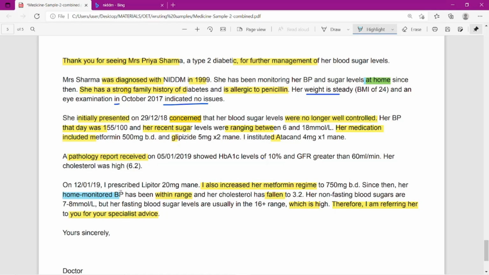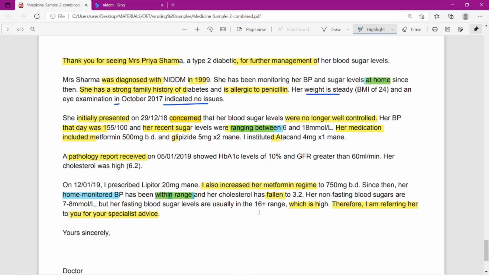Okay, at home monitored BP has been within normal range. So within range. This is the normal range. Within range. Okay. Ranging between. See, instead of writing between, how they wrote ranging between, within range. Similar meaning only, but they wrote in different ways.